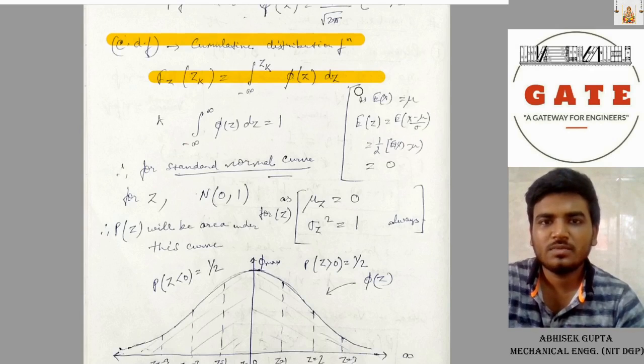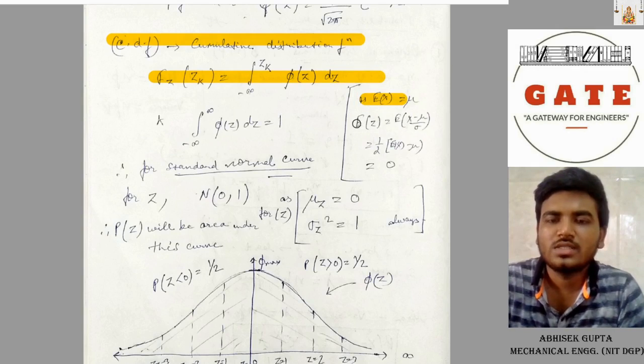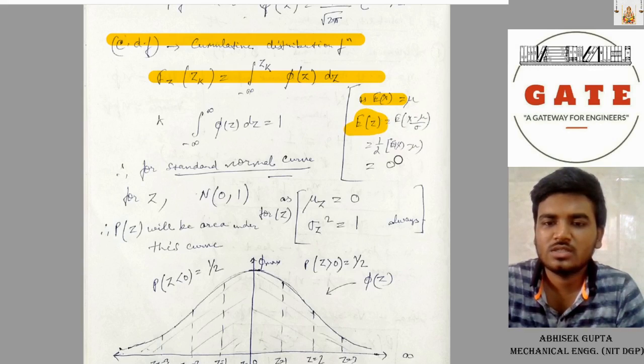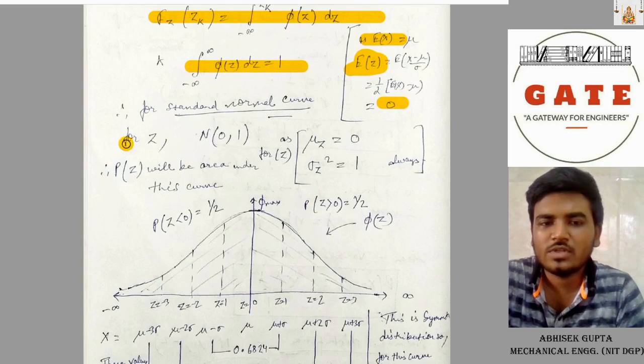E(z) equals E of (x minus mu) upon sigma, taking out 1 by sigma, E(x) minus mu is 0, therefore E of z here is 0. And integration minus infinity to infinity phi z dz equals 1. For standard normal curve for z, here N(0, 1), as mu z is 0 and sigma square is 1 always for z.